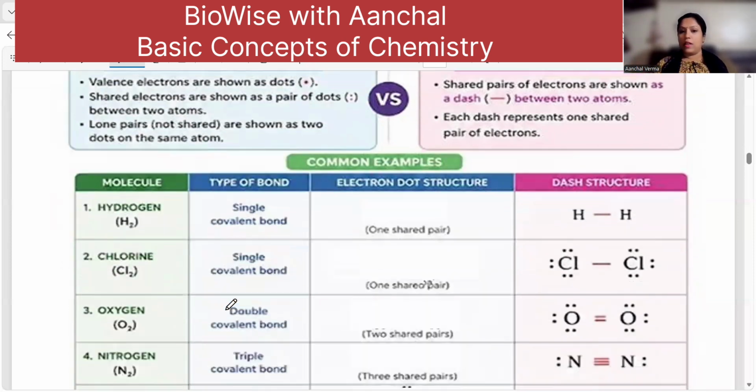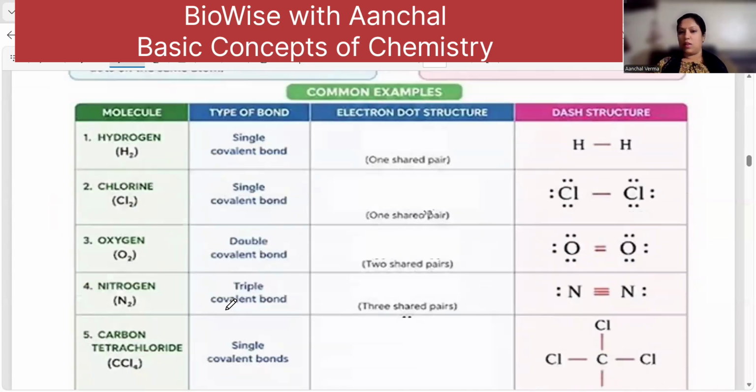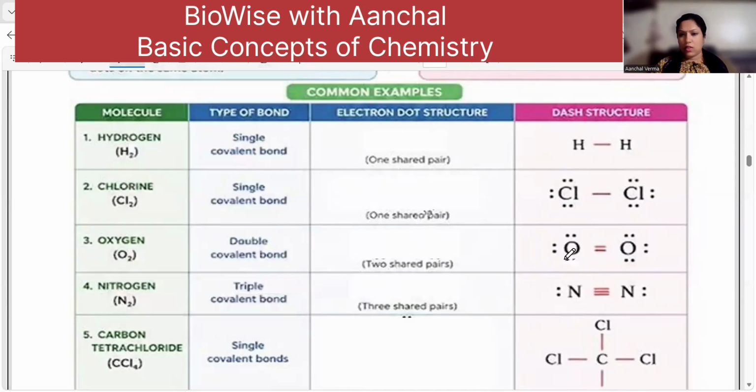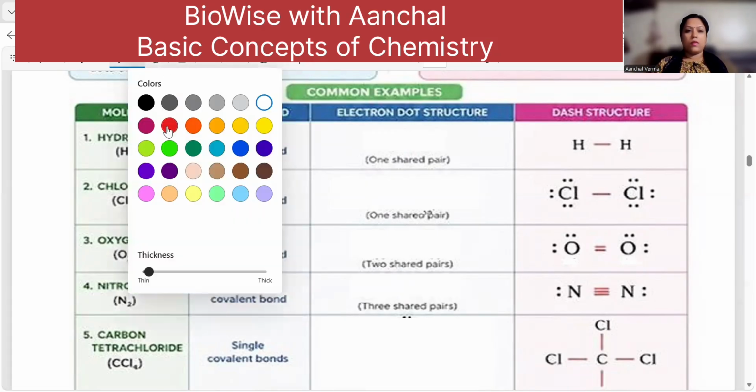Let us see. Here the electron dot structure is not drawn, so we will do it together. Before that, one correction has to be done. Here, oxygen has got only 6, so this should not be there. Okay? This should not be there. Yes.